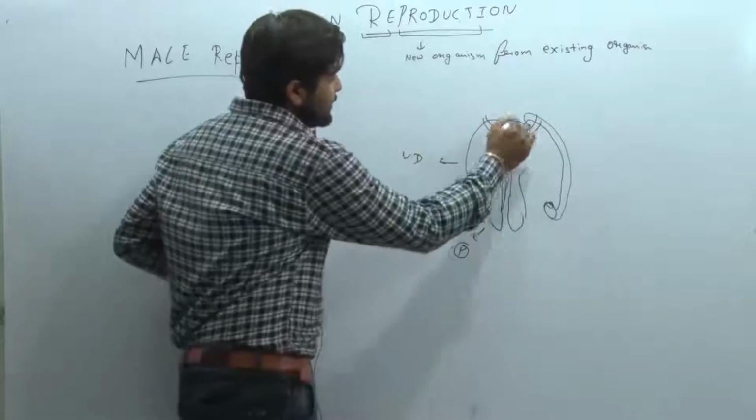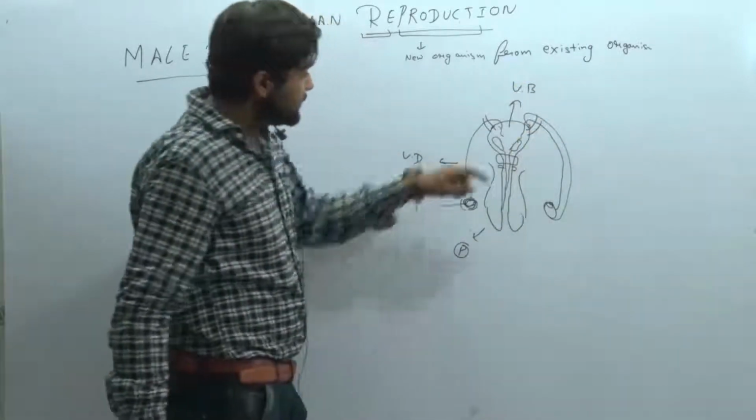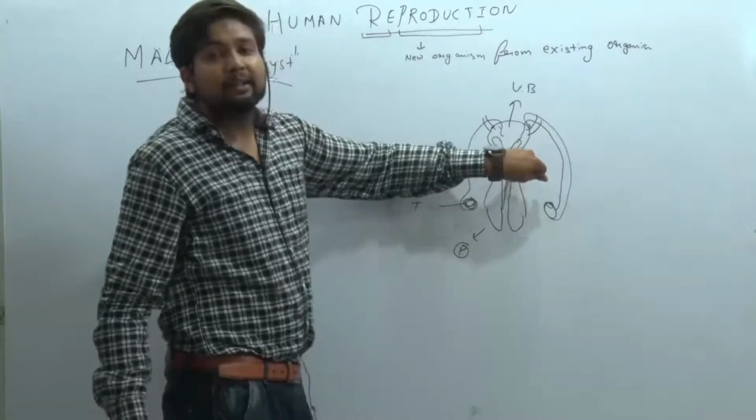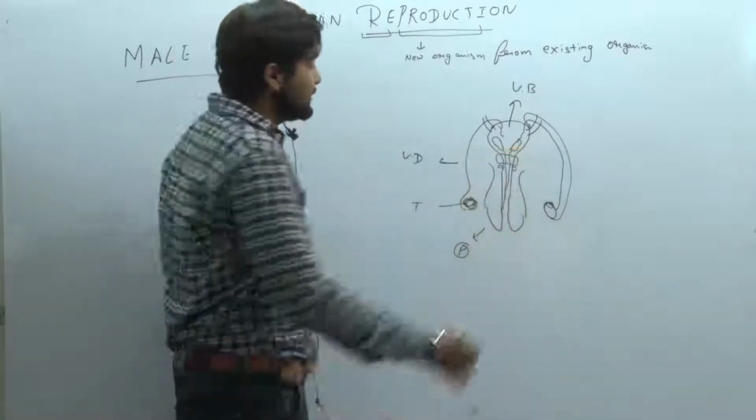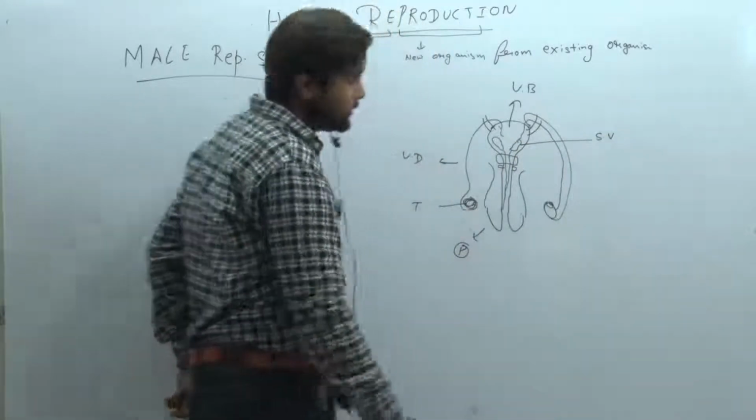Here inside, this is the urinary bladder. Inside the urinary bladder there is what? There is a gland named the seminal vesicle. There is one pair of glands known as the seminal vesicles.